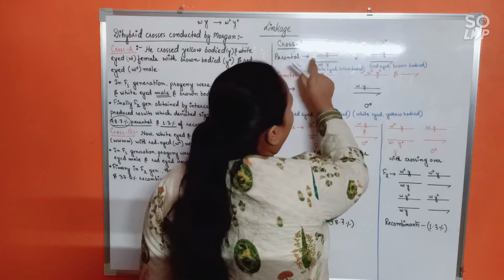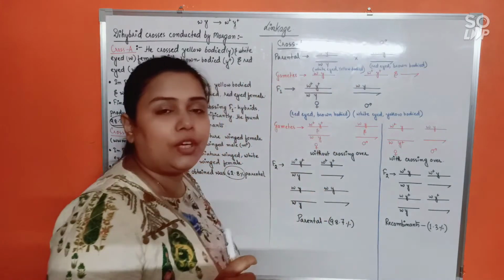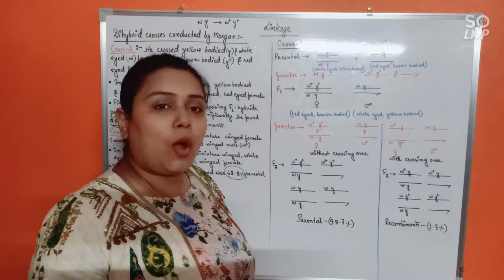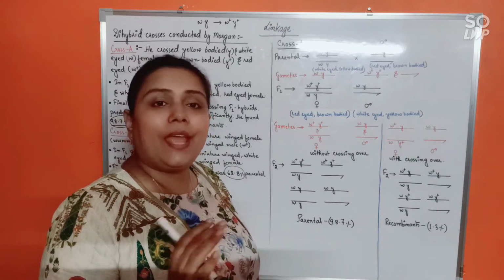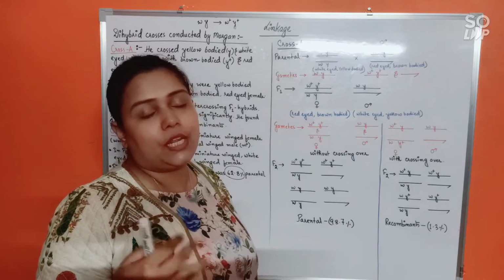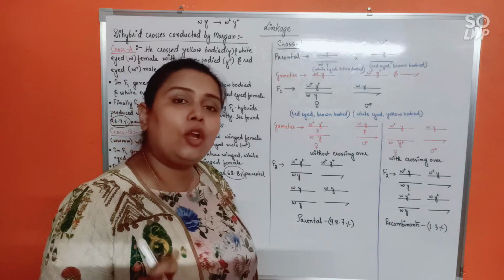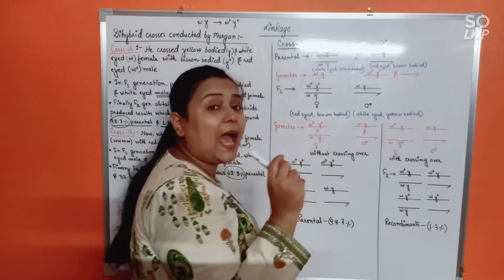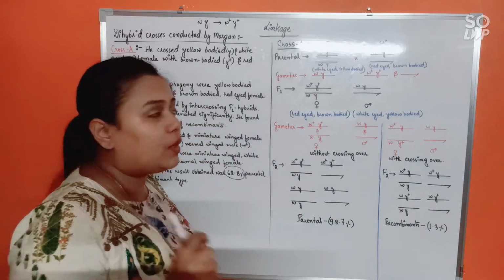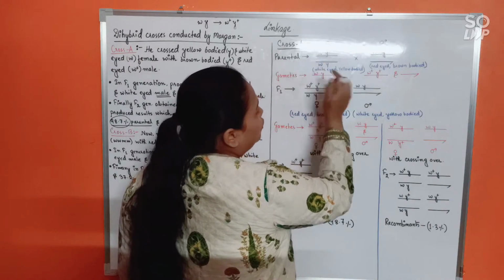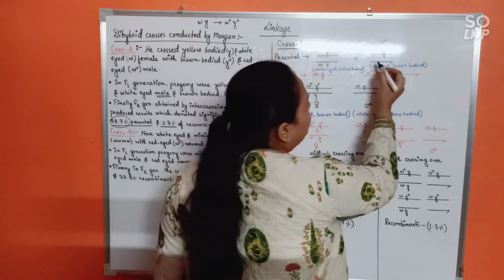So the female is XX. I've told you already that in Drosophila, the male has sex chromosomes XY and the female has XX. And all the genes that were taken into consideration by Morgan were in the X chromosome. So in that case, we are dealing here with only the allosomes or sex chromosomes. Okay. So in the parental generation, these are X chromosomes and Y is referred to like this.